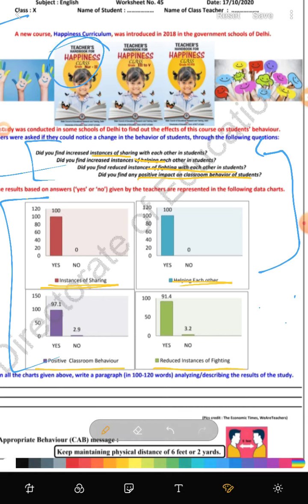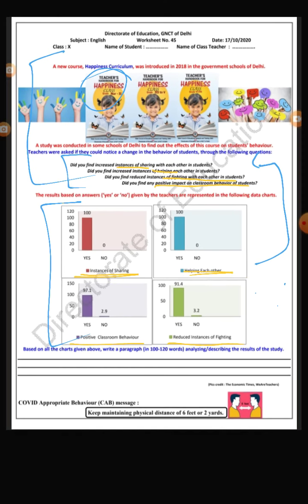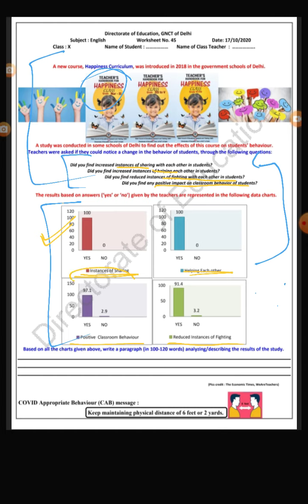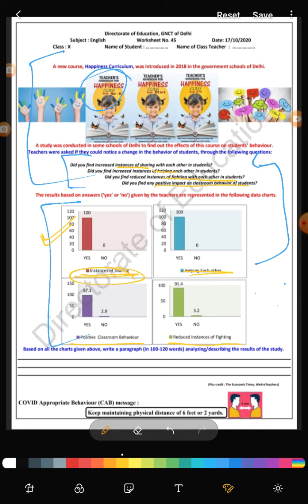सबसे ज़्यादा जो great impact आया है वो sharing में आया है. Students have started opening up. They are sharing their thoughts, they are sharing their feelings. So सबसे ज़्यादा इम्पैक्ट जो है वो शेयरिंग में आया. देन हेल्पिंग में,